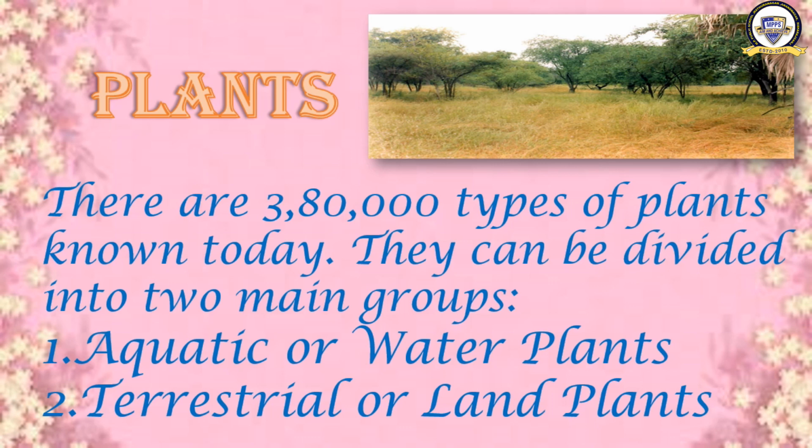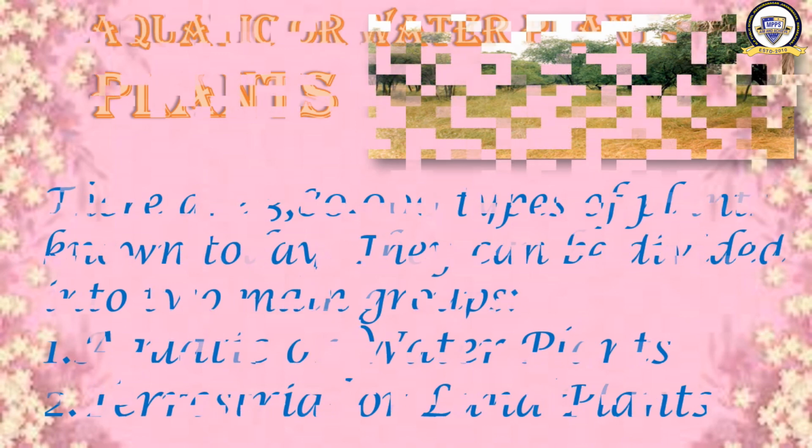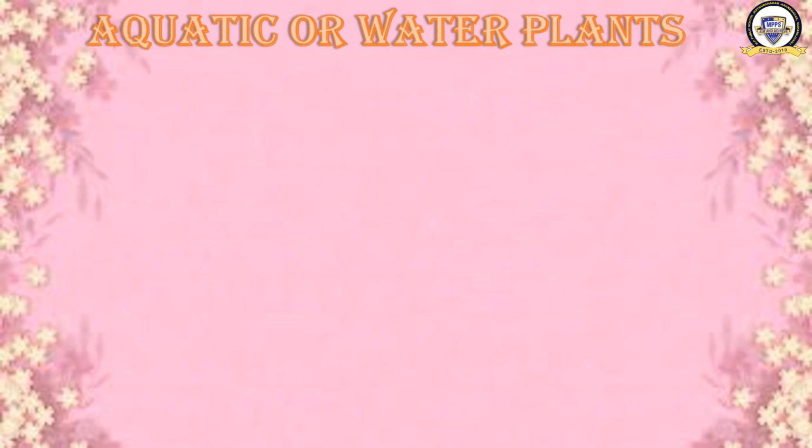Now we are going to learn about only aquatic or water plants. Tomorrow in the next part we will learn about terrestrial plants. So shall we start? Shall we move ahead now? Okay, here is about the aquatic or water plants. We are going to learn about the plants which grow in water.